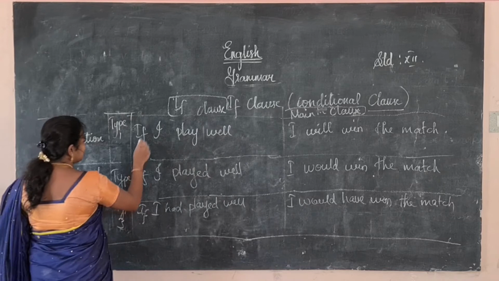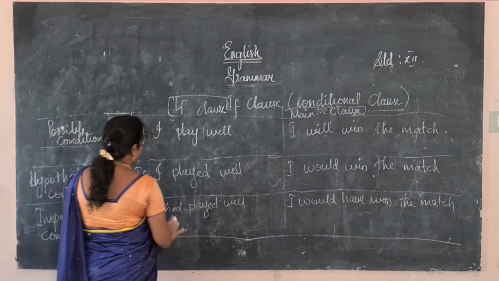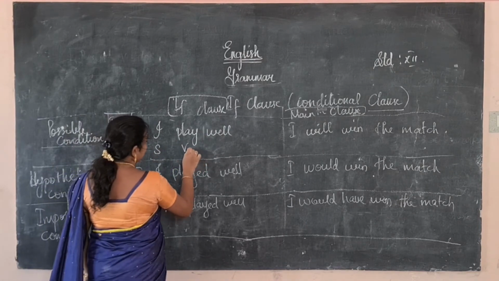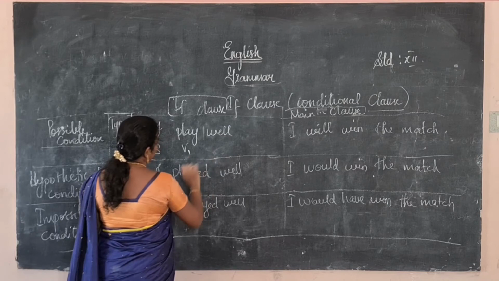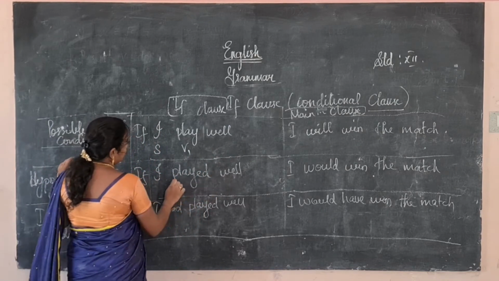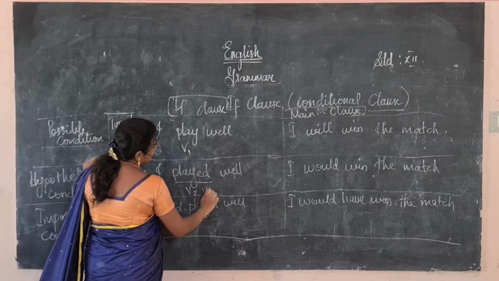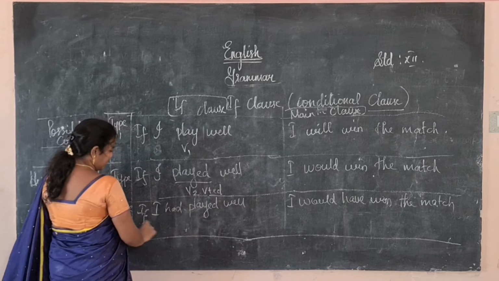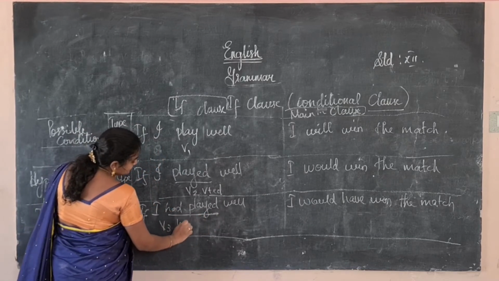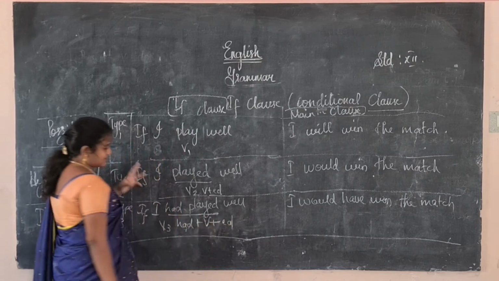See, if is there, it is a comma which is given there. We have to see the structure of the words. I play well: I is the subject, play is a verb in V1 form, present tense, and well. Next, I played well. How do we see the verb? It is in the form of V2, verb plus ed. Next, had played, that is the V3 form: had plus verb plus ed. Okay, this is the structure.